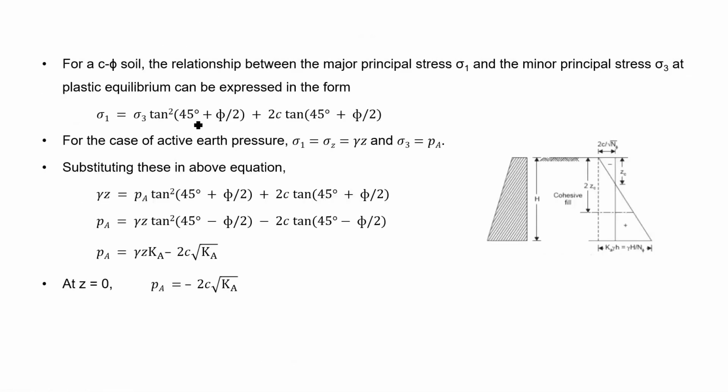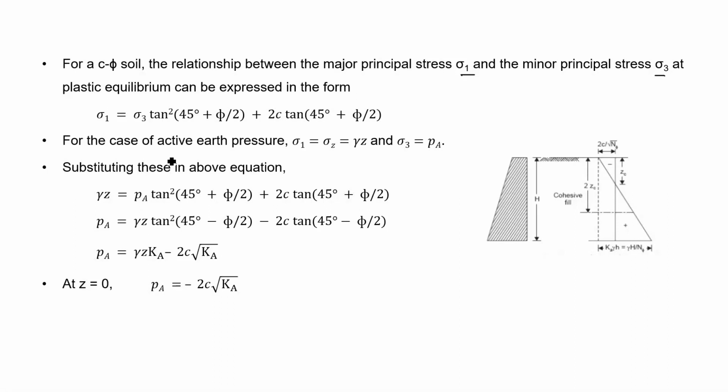So if we recall that for a c-phi soil, the relationship between the major principal stress sigma 1 and minor principal stress sigma 3 is given by the equation sigma 1 equal to sigma 3 tan square (45 plus phi by 2) plus 2c tan (45 plus phi by 2).